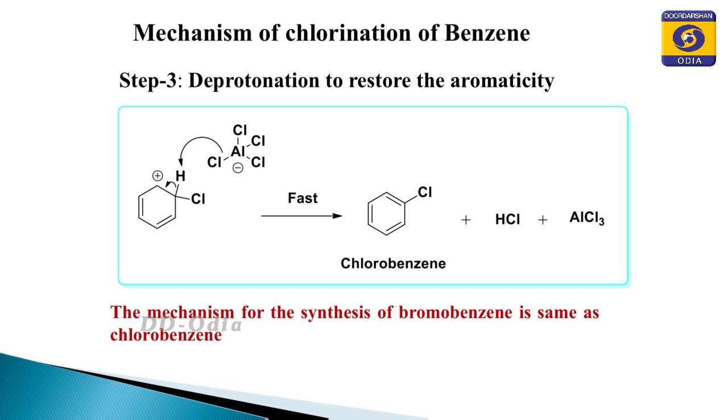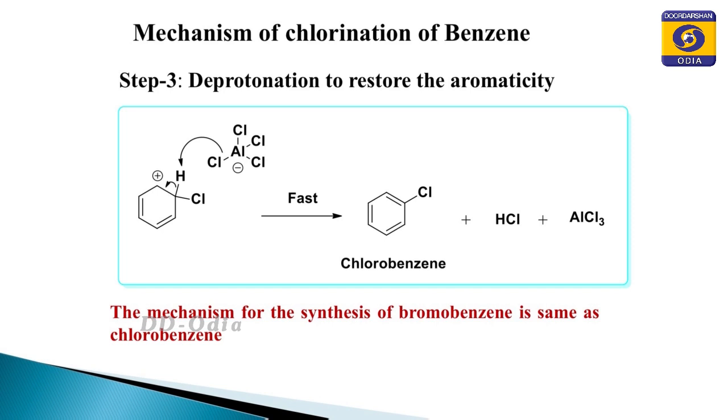Now, like aromatic electrophilic substitution, the first step is the activation of the electrophile by the Lewis acid. If we consider the example of chlorination, chlorine when it comes in contact with the Lewis acid, that is aluminum chloride, produces the electrophile. Now, the electrophile chloronium ion is attacked by the pi electron cloud of the benzene ring.